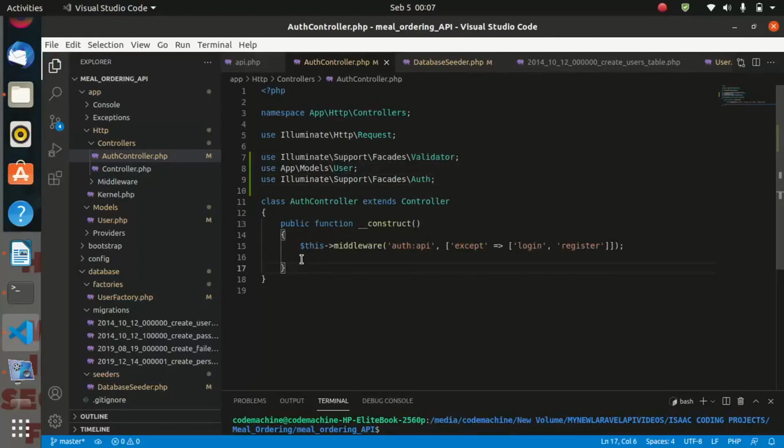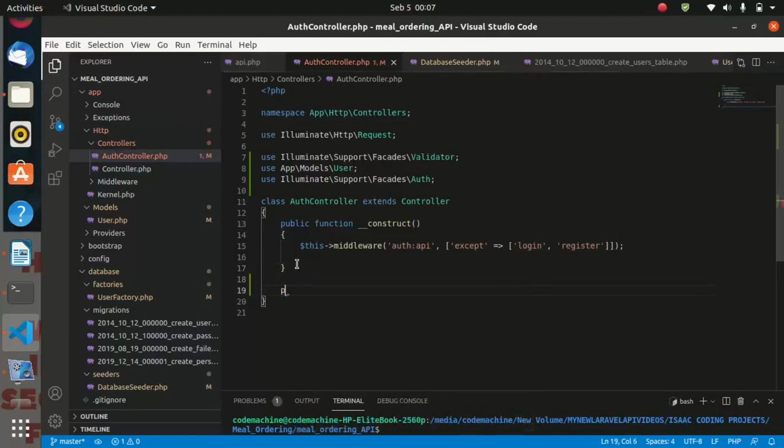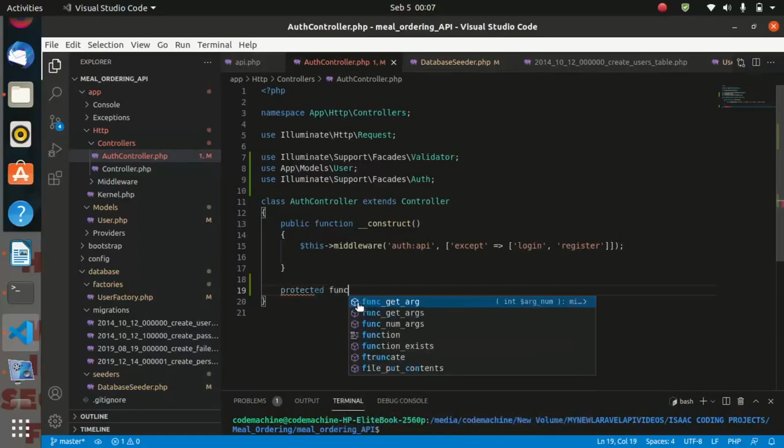And automatically, since we are applying the middleware, we must go ahead and implement the guard. So to implement the guard, let us move down here and say protected function guard. We can call it protected or public.